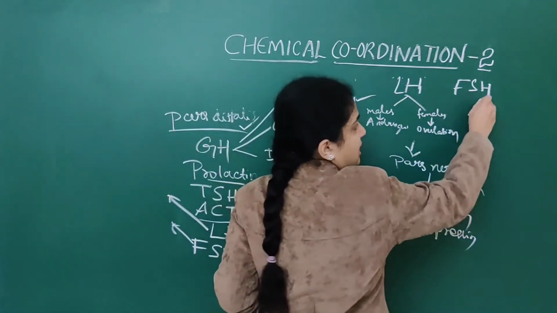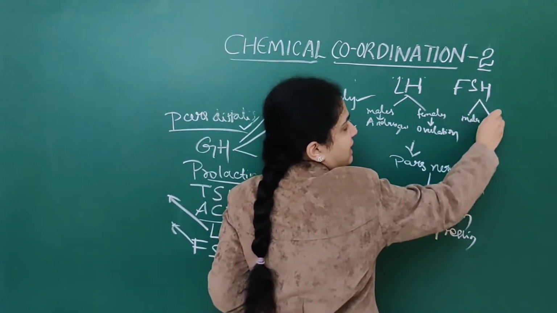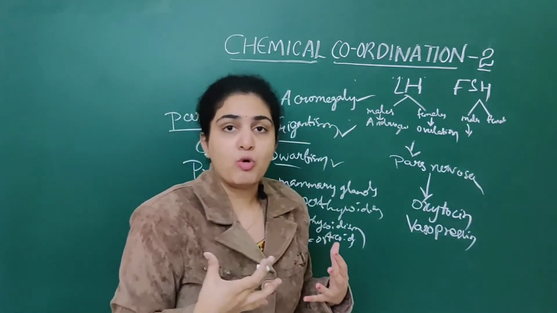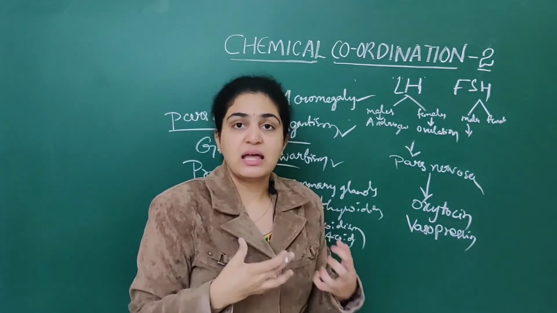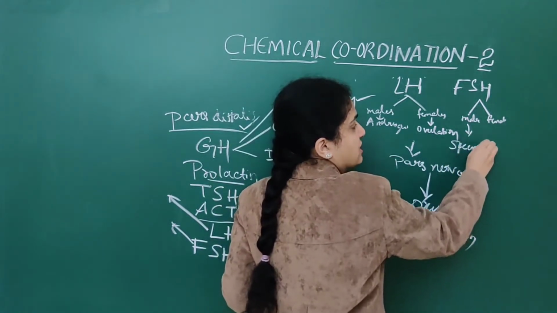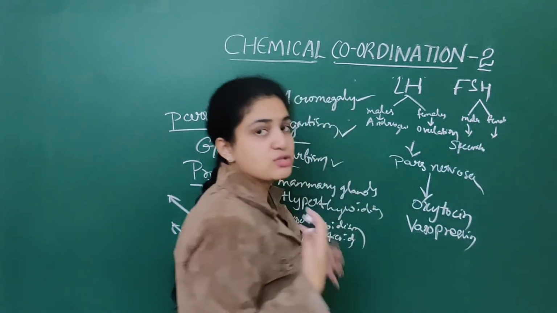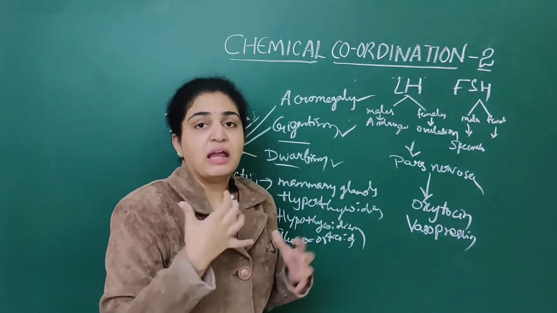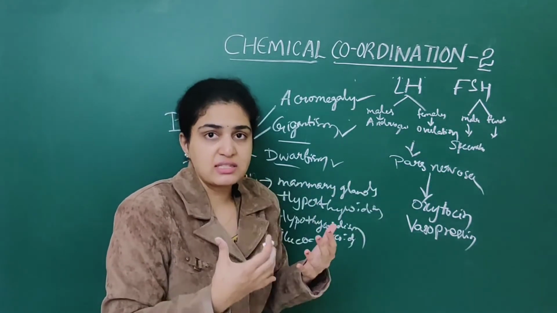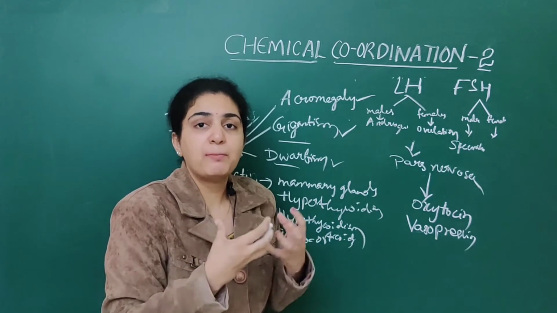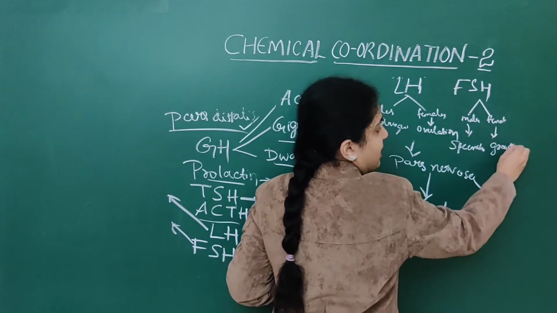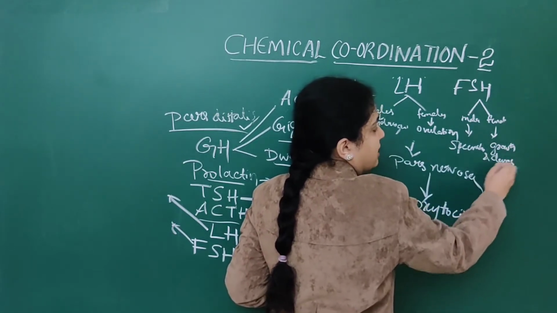When it comes to FSH, it also acts in males as well as females. When it acts in males, FSH promotes spermatogenesis, which means it helps in the production of sperms. They play a very important role in spermatogenesis. Whereas in females, what will FSH do? LH will induce ovulation, whereas FSH will help in growth and development of the ovarian follicles.